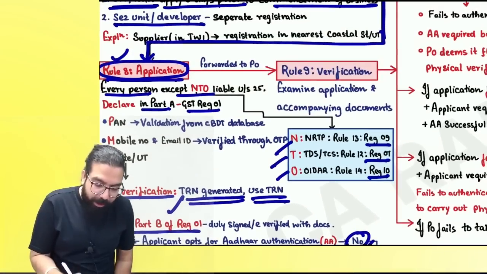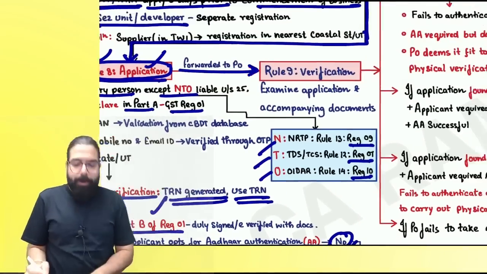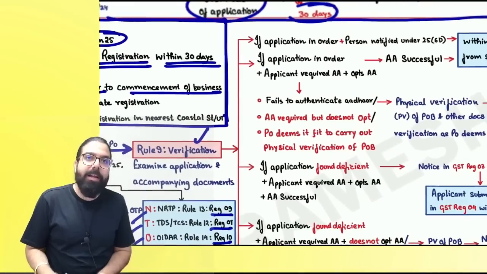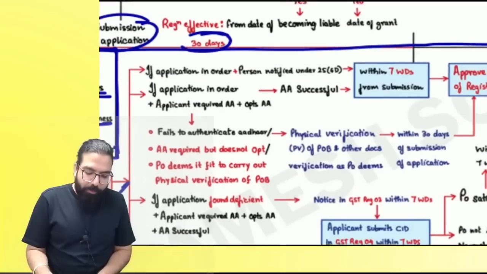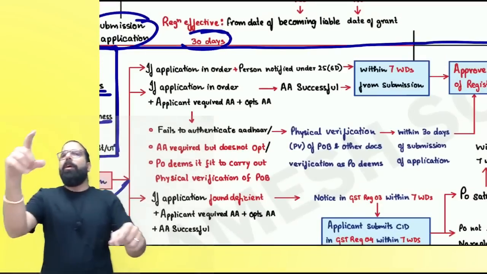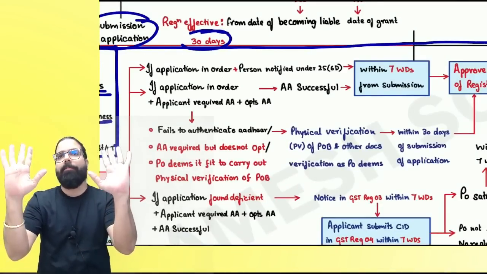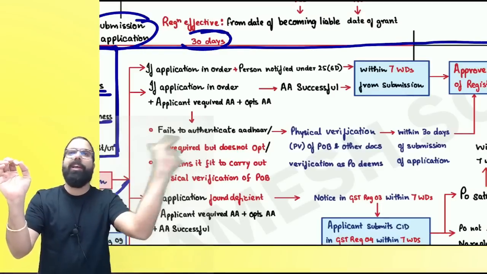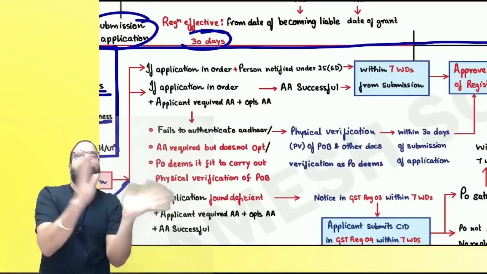Now, everyone, over here, application given. Now what will happen? It will be forwarded to the proper officer for verification. Are we clear? He will examine whether the documents and application are complete. Now listen to me very carefully. Two things are there. One is the application is complete. Aadhaar authentication done, quickly you will be given registration. Aadhaar authentication not done, physical verification will be done.